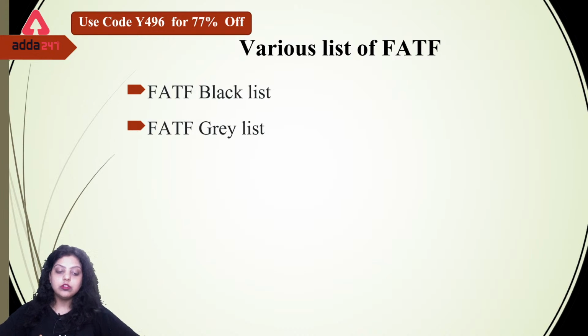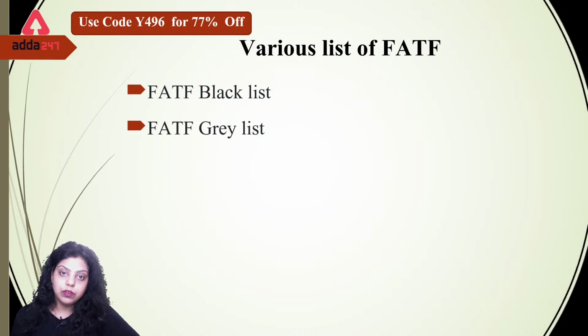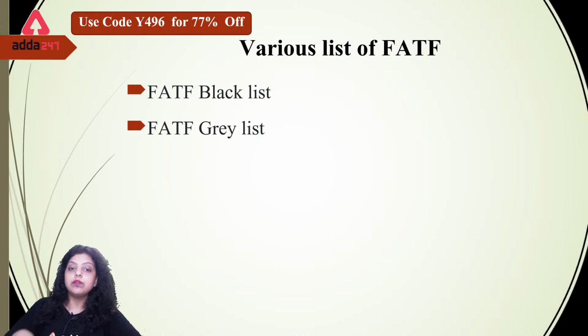So those countries who are facing a chance that money laundering or terrorism financing is happening in the country, in that situation we say they have formally committed to working with FATF. These are the countries that agreed to inform you and to work with you to control this money laundering and this terrorism financing, and those countries come under the grey list.